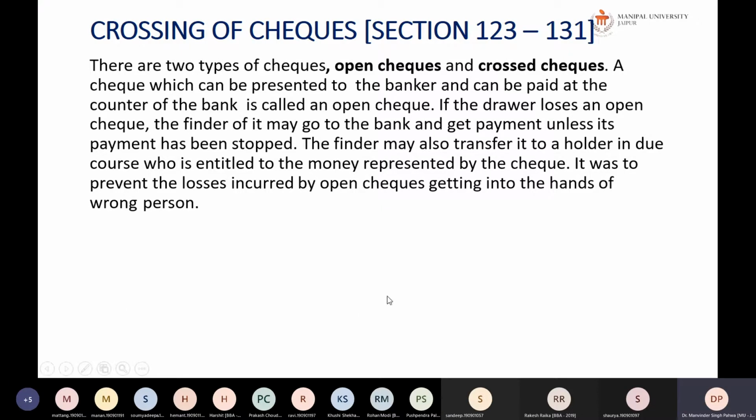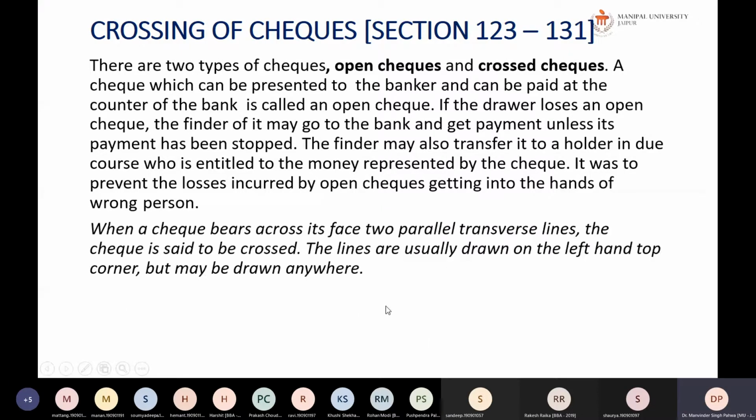When a check bears two parallel transverse lines across its face, the check is said to be crossed. The lines are usually drawn on the left hand top corner, but may be drawn anywhere. There is no problem in drawing it anywhere, but it is normally drawn on the top left corner of the check.